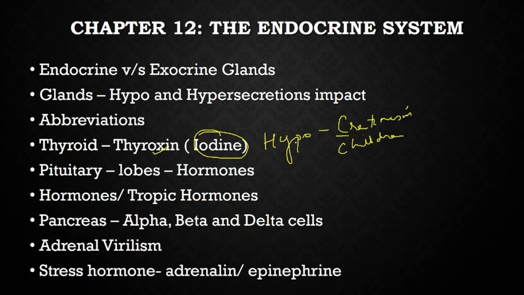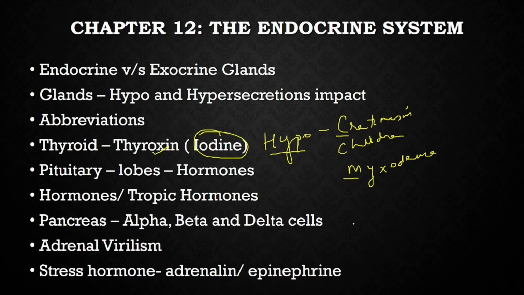Myxedema and cretinism both are for hyposecretion. C for cretinism for children, and myxedema is in adults. Myxedema, that is M for max, that is for the adults. So myxedema is for adults and cretinism is for children. And it also leads to goiter. Generally, hyposecretion also leads to goiter where the thyroid gland enlarges itself. When there is hypersecretion, that leads to exophthalmic goiter, that is eyes protruding out.